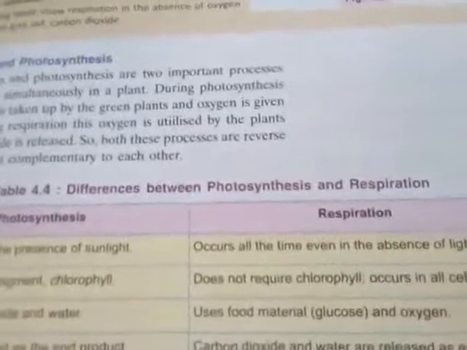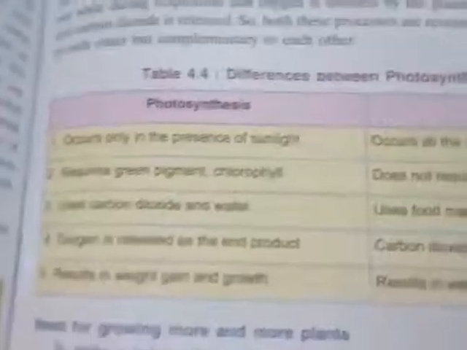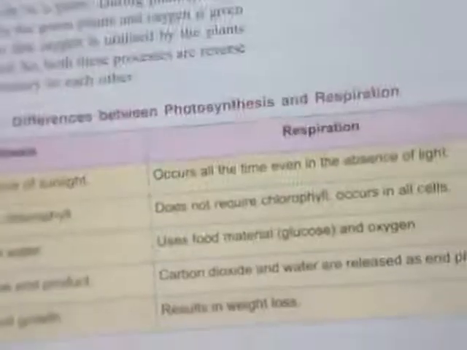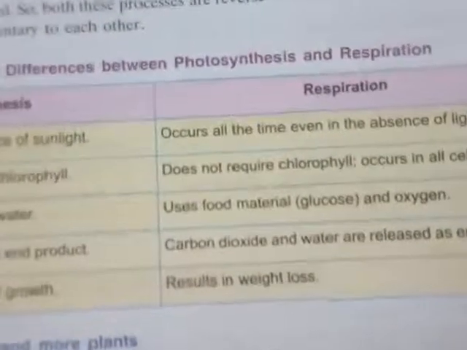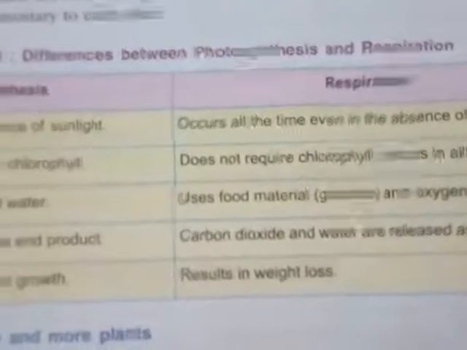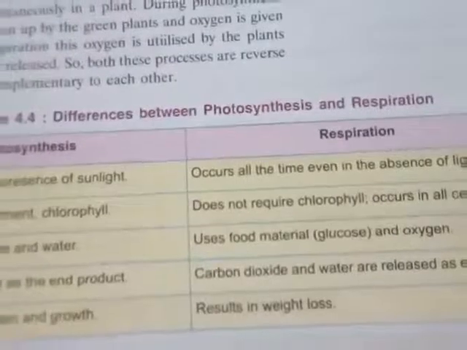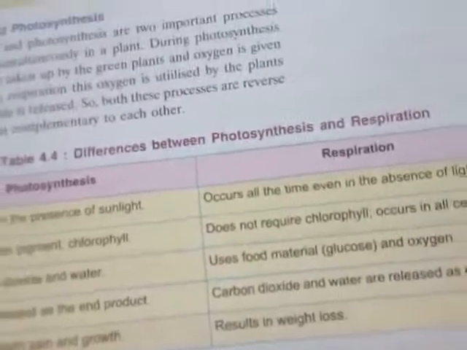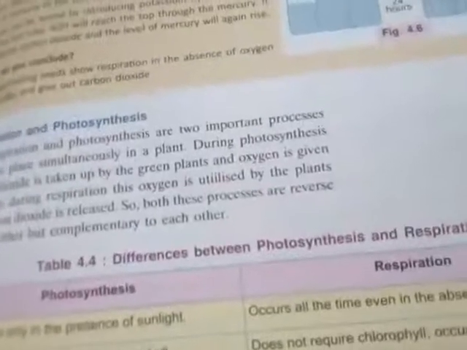Oxygen is released as the end product in photosynthesis, but in respiration, carbon dioxide and water are released as the end products. Photosynthesis results in weight gain and growth, and the respiration process results in weight loss. So these are the basic three or four points about the respiration and photosynthesis processes.